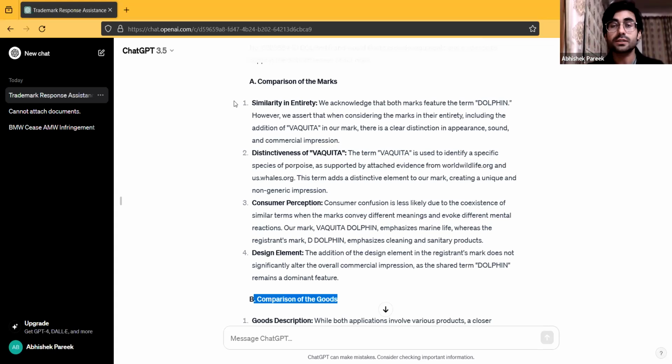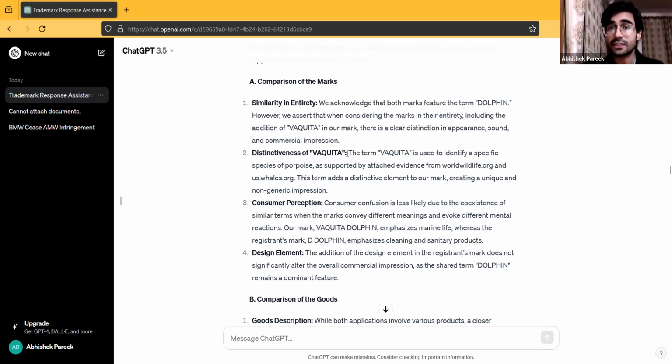These are the things which can cause confusion, right? So you have to basically see both of these things. In comparison of marks, firstly, it has stated similarity in its entirety. So it is over here talking about the fact that in its complete entirety, how Dolphin is very different from Vaquita Dolphin. Dolphin is the name of the trademark which the USPTO has cited, right? So they are saying that overall impression is different.